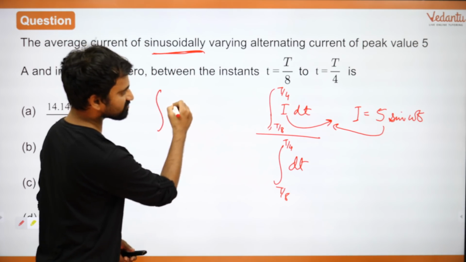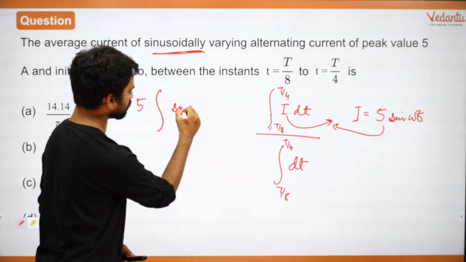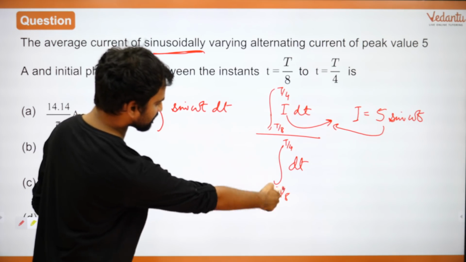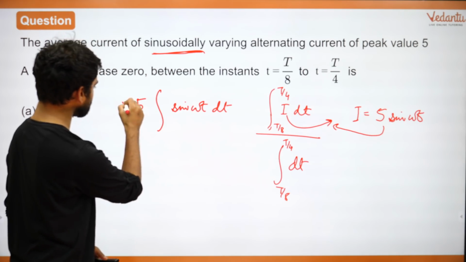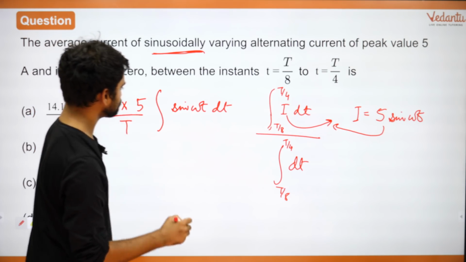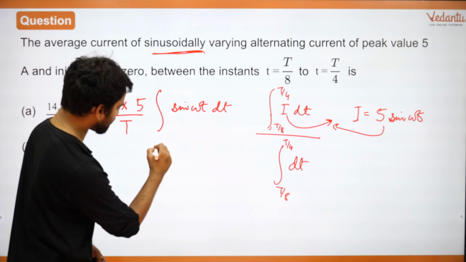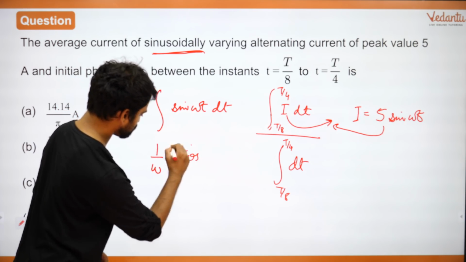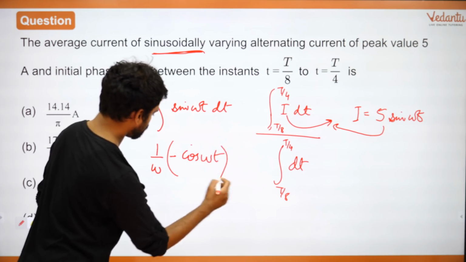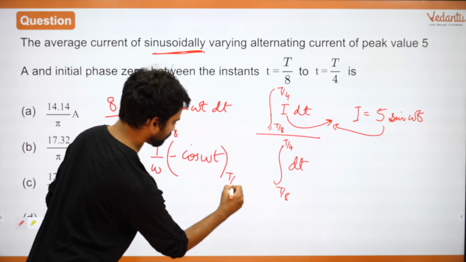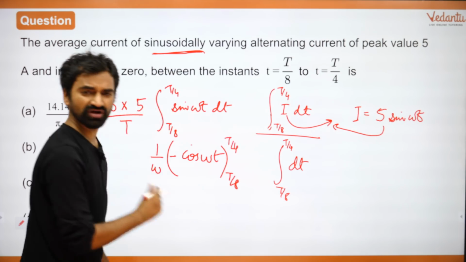So I have integration of 5 बाहर ले लेता हूं मैं, sin omega t dt, right? यहां पे मेरे पास आएगा T by 4 minus T by 8, which can be written as T by 8. Right, sin omega t can be integrated as 1 upon omega times minus cos omega t from T by 8 to T by 4. Is this what everyone is getting?